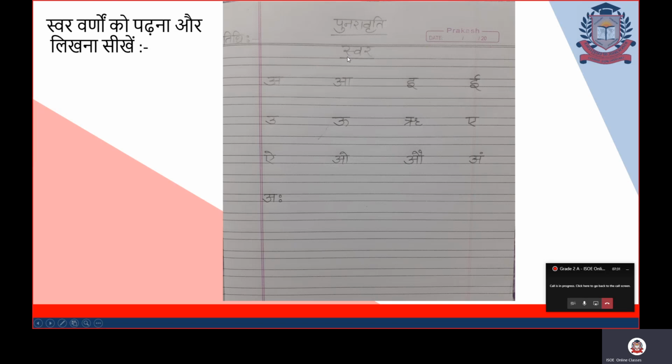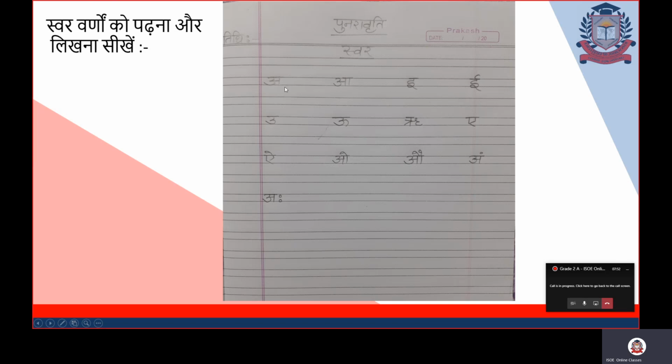So what is the first letter in the swar? It is a. All of you will write a on these two lines. Fine. As I have already told you, your letters should not go out of these two lines. Everything should be neat and clean, and there should be a gap between the letters.